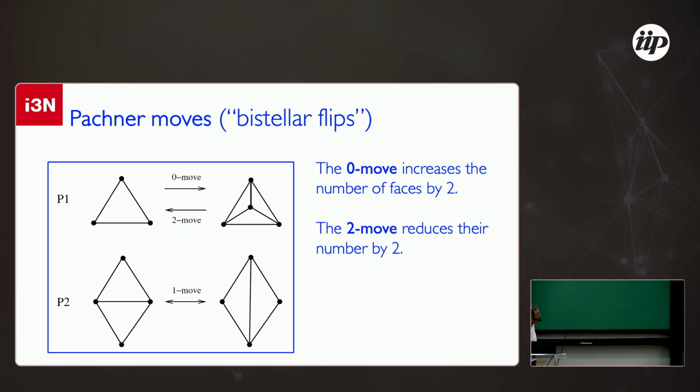Okay, so in order to proceed, I'm showing here some modifications we can make to our graphs in order to develop triangles, because we are interested in studying networks that evolve in time. So for the case of triangles, we have ways to generate new triangles. This is known in mathematics as Pachner moves, also called bistellar flips.